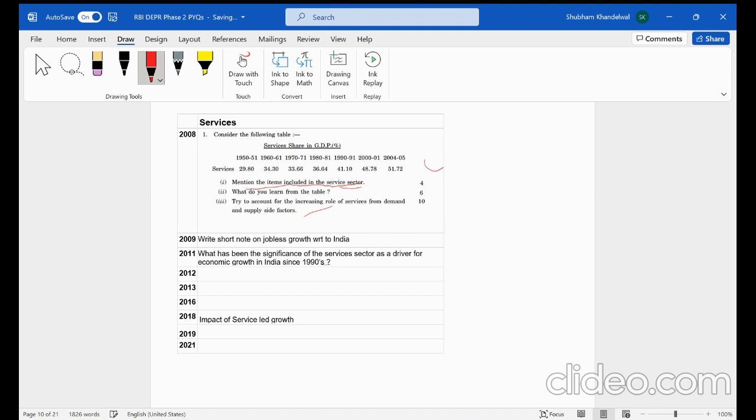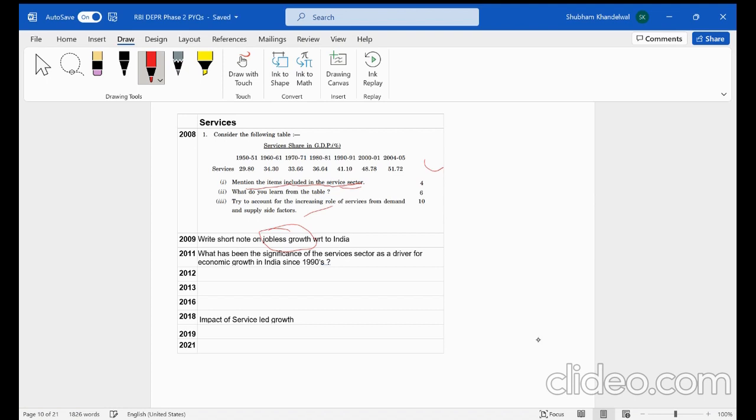Then 2009, there was a short note asked on jobless growth with respect to India. So basically, the services sector, we know that it contributes the highest to the Indian economy, but the share in employment is not commensurate with its share in GDP. That is, we say that the employment elasticity of the services sector is very low. So what is the reason behind this? And this is what is called jobless growth. That is, the Indian economy witnessed growth, but it was jobless. Not enough jobs were created, and it was because the growth was all led by the services sector.